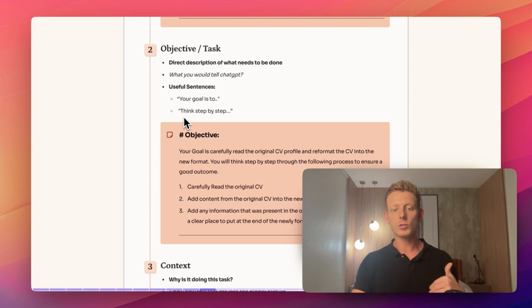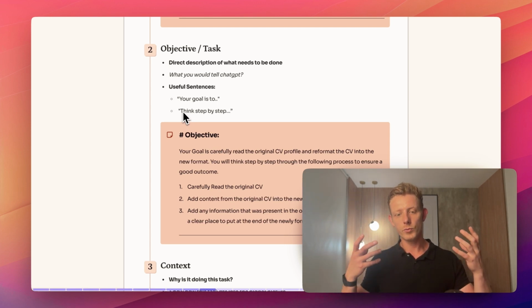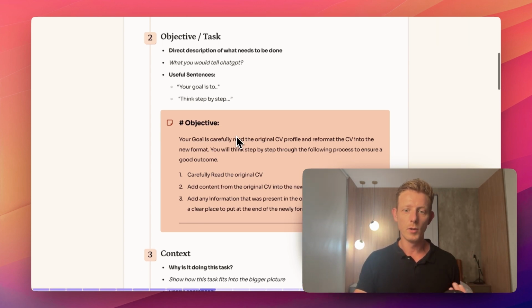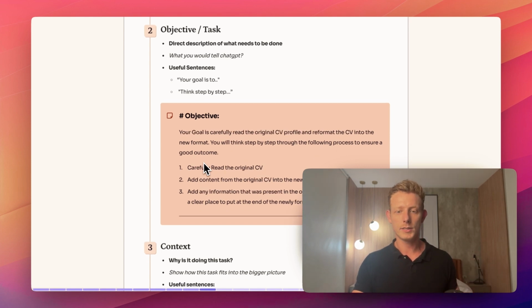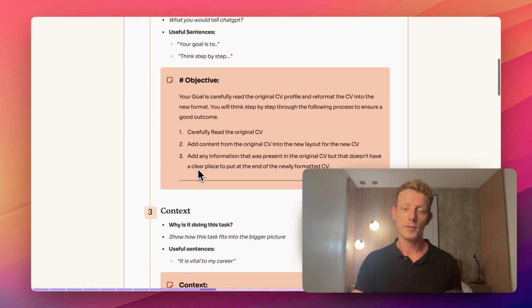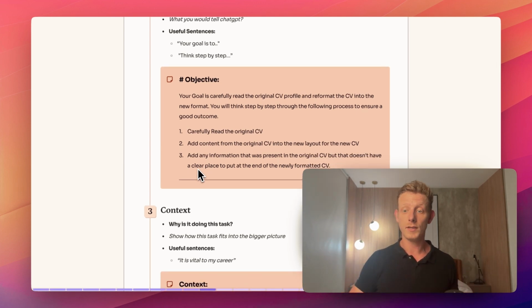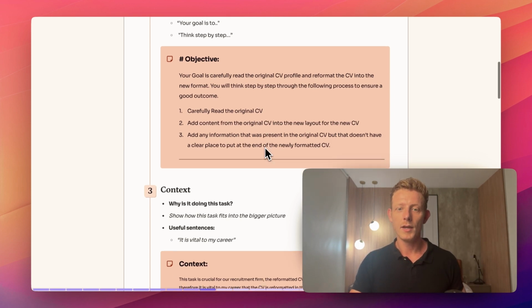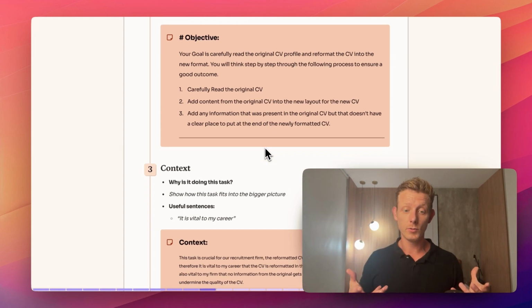And we can also incorporate this chain of thought in this section, which is also proven to improve outputs and outcomes. So we can use this think step by step. So for example, your goal is to carefully read the original CV profile and reformat the CV into the new format. You'll think step by step through the following process to ensure a good outcome. 1, carefully read the original CV. 2, add content from the original CV into the new layout for the new CV. And 3, add any information that was present in the original CV, but that doesn't have a clear place to input in the new CV, to the end, right? So just a high level overview of what it has to do, right?